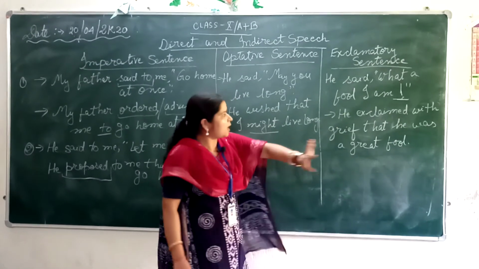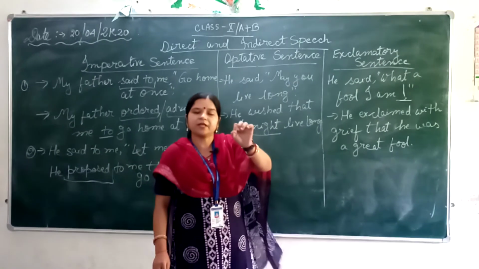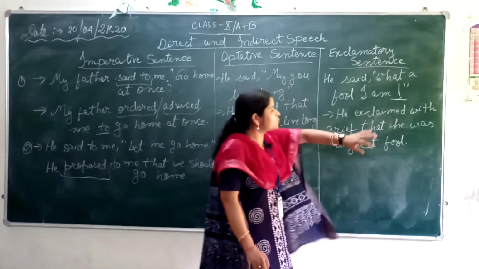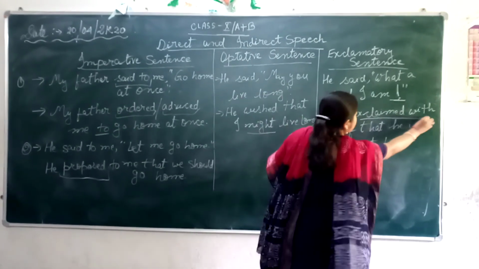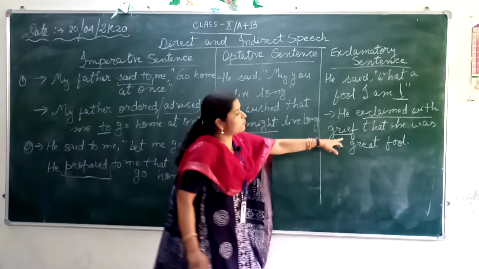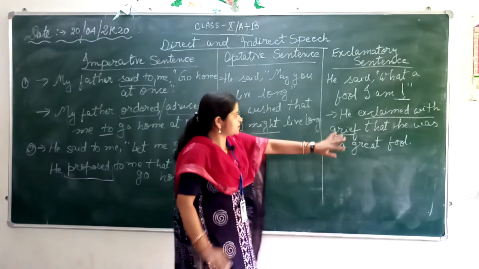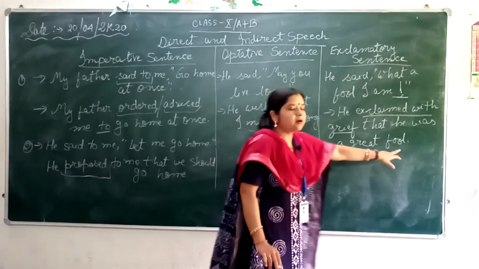This is not so hard, you just have to remember what reporting verb we are going to use. See over here the exclamation mark, I have used exclaimed with grief. This is the reporting verb. When we use grief or sorrow, when there is a very sad thing like this, he exclaimed with grief that he was a great fool.